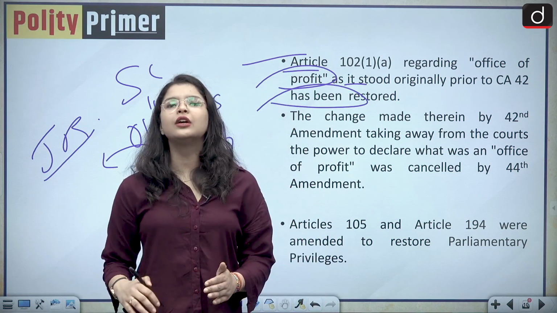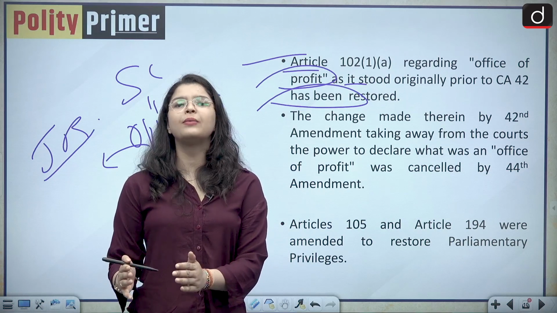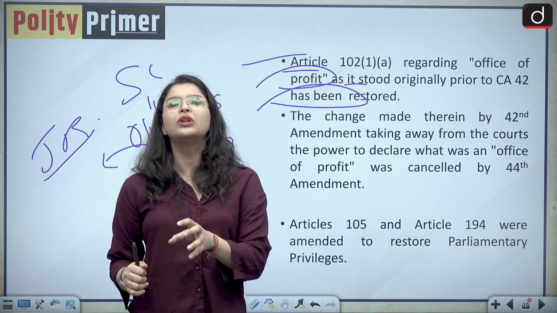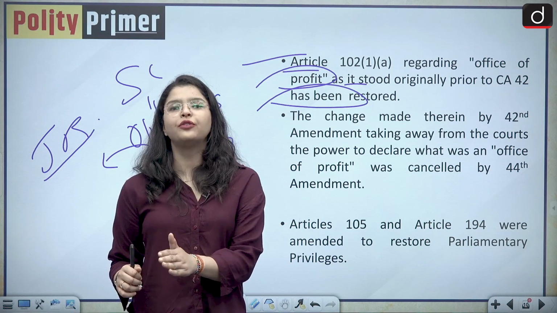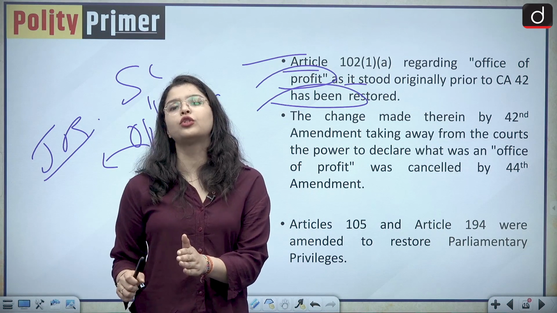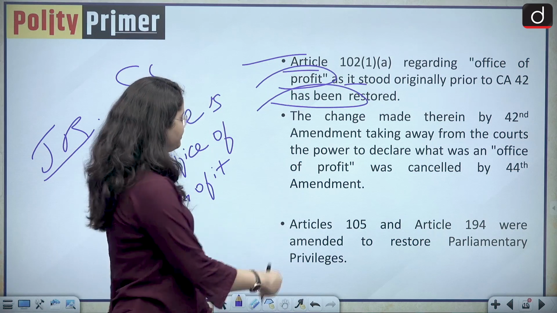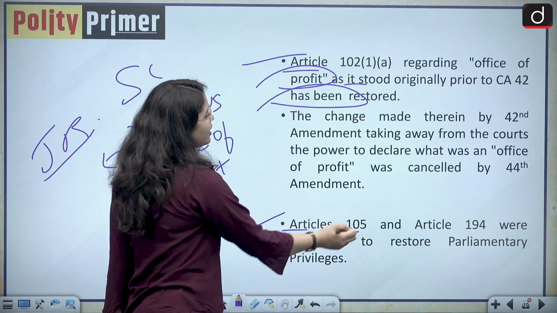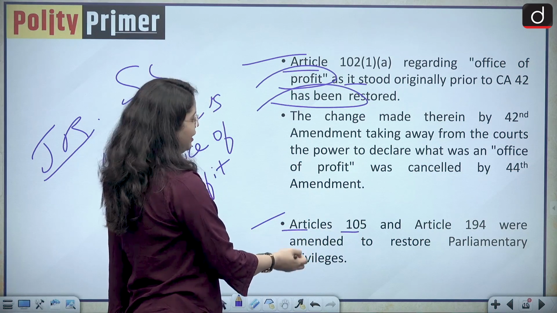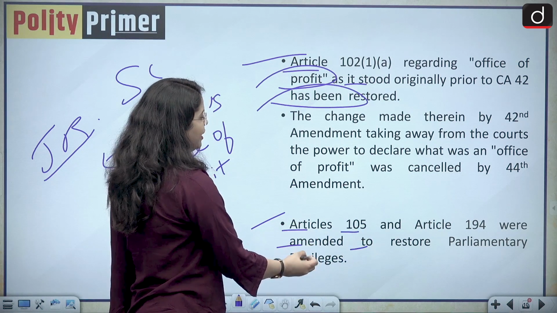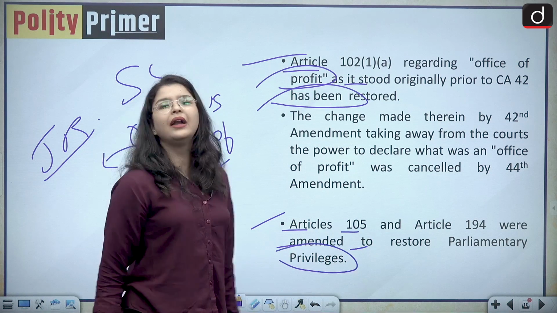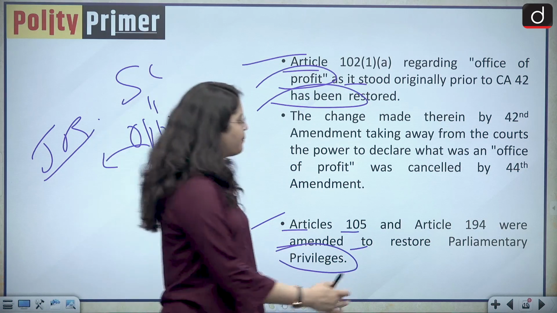Okay. So basically the courts regained their power to examine any kind of office to determine whether it is an office of profit by virtue of the 44th Constitutional Amendment Act. Articles 105 and Article 194 were also amended to restore the parliamentary privileges.